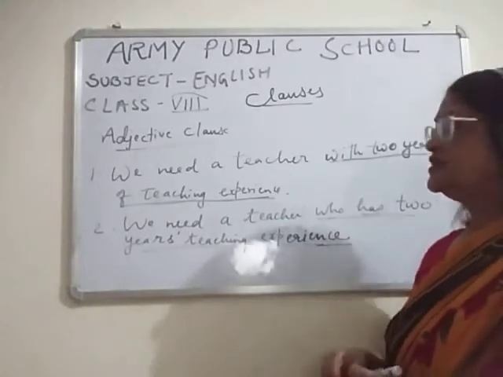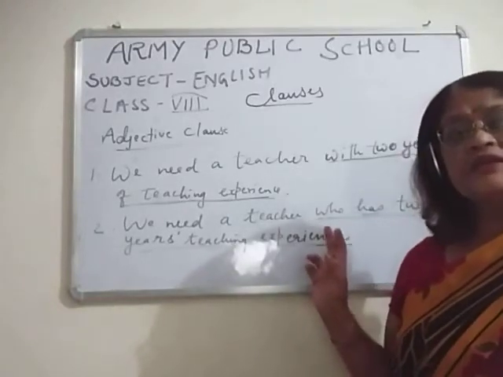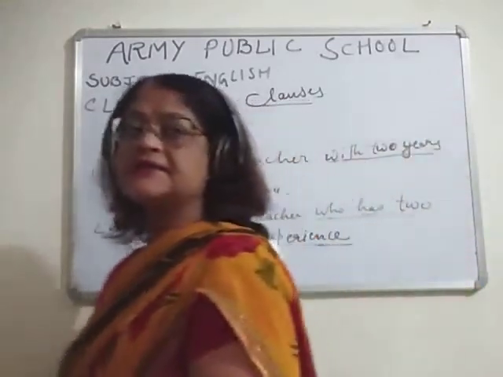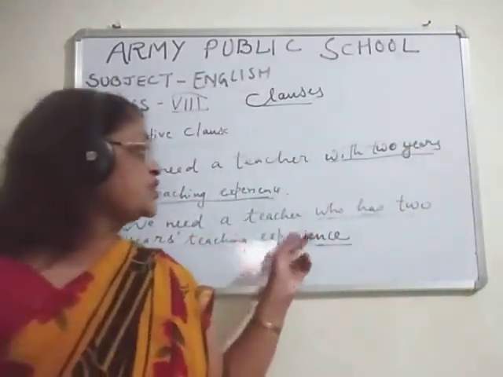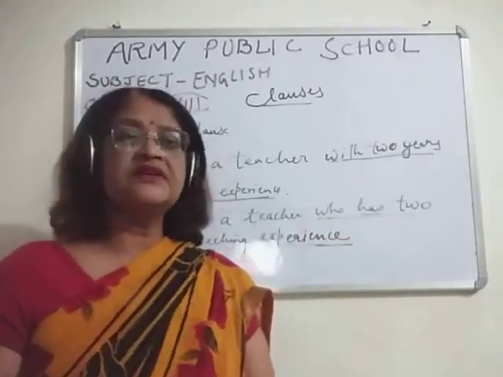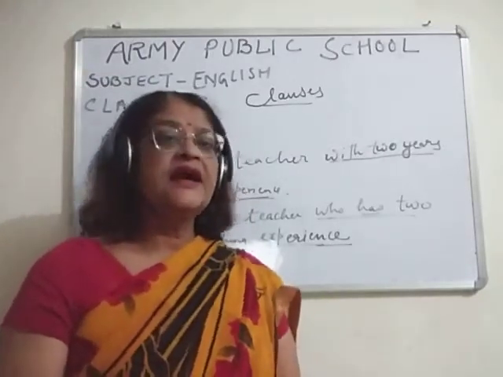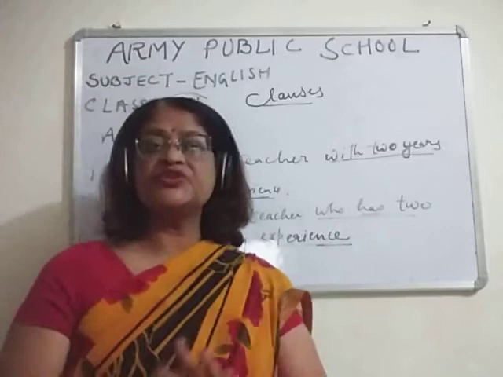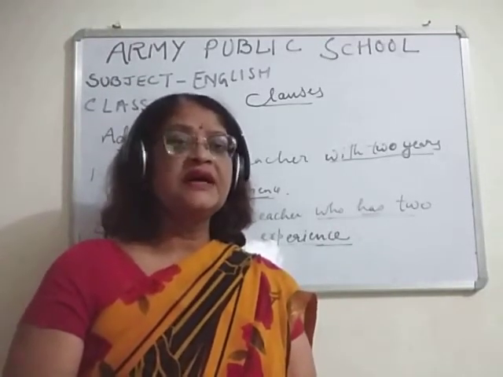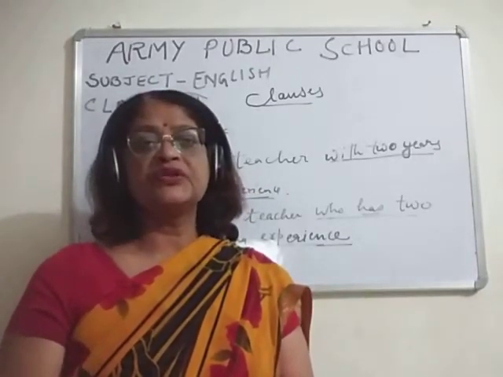Now children, it is describing a noun. It is describing the subject who. And children, it has the finite verb has. Since the description of the subject is there, it is an adjective. Who is a subject, and finite verb has is also there in this sentence. So this is a what? An adjective clause.